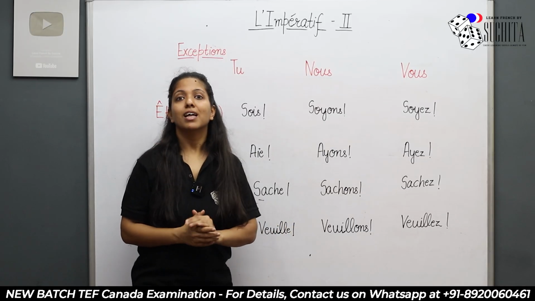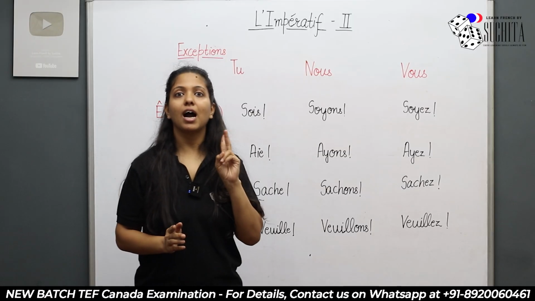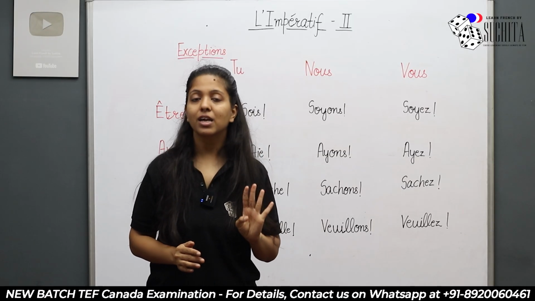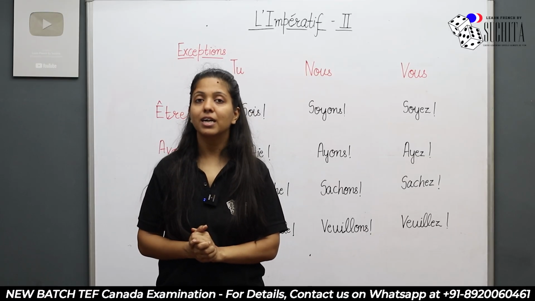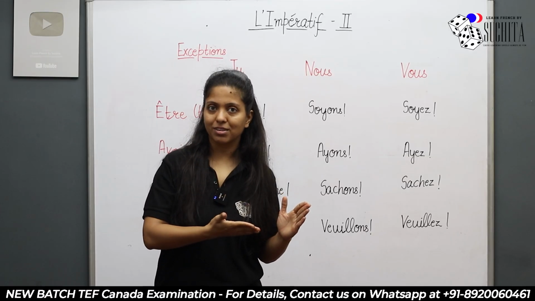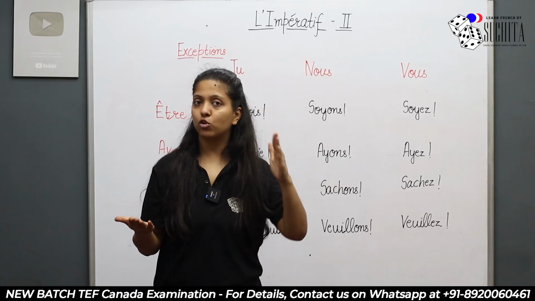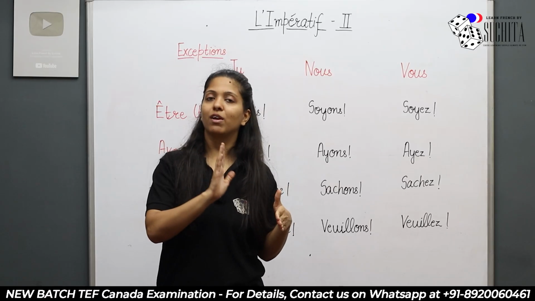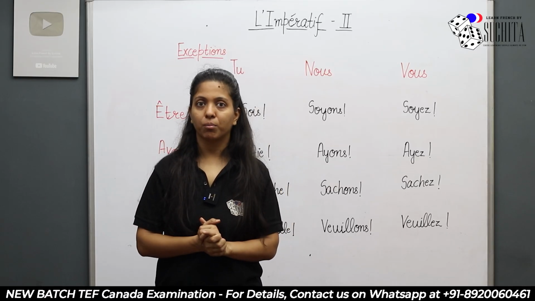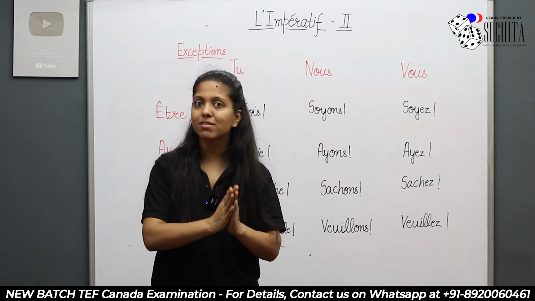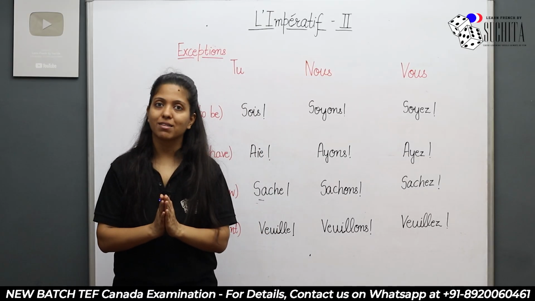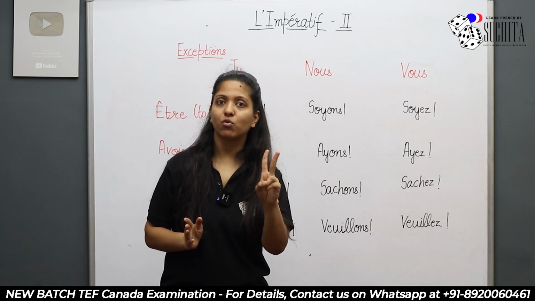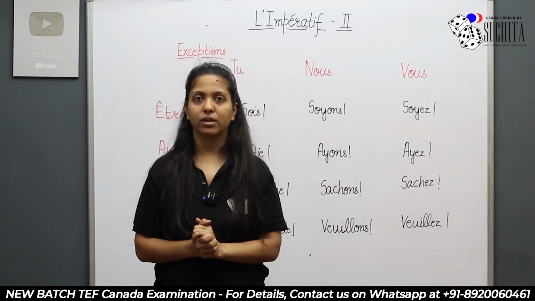So I'll repeat the rule for you. The rule says that there are 4 verbs, être, avoir, savoir, and vouloir. These 4 verbs are completely different when it comes to the imperative. Till now, you wrote the present tense and removed tu, nous, and vous, and whatever was left was your imperative form, resembling the present tense. But now there are 4 verbs which are total exceptions which you have to learn: être, avoir, savoir, and vouloir.